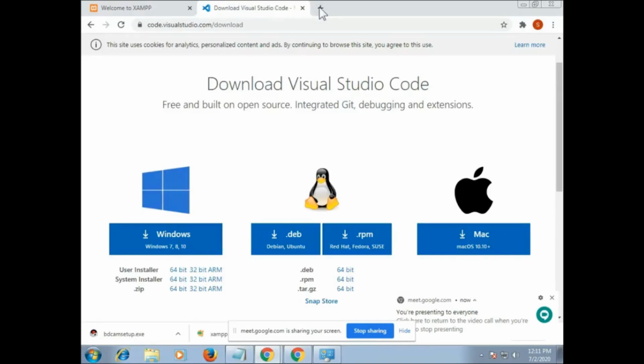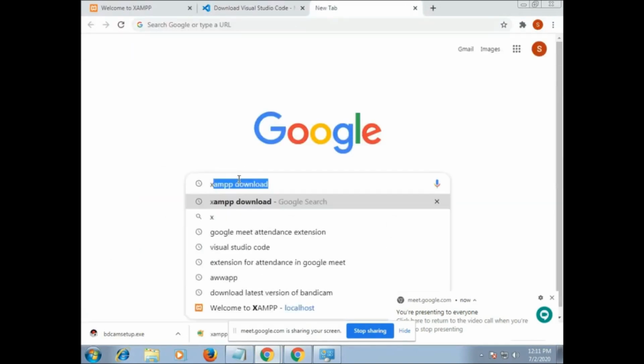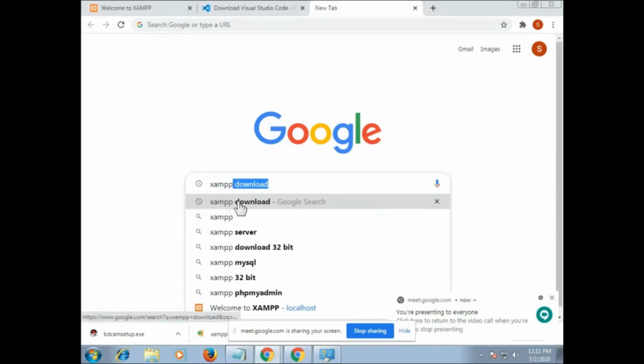Go to your Google Chrome and in Google search, just type XAMPP download. Okay, you have to just type XAMPP download. Now you have to write whether your system is 32-bit or 64-bit.